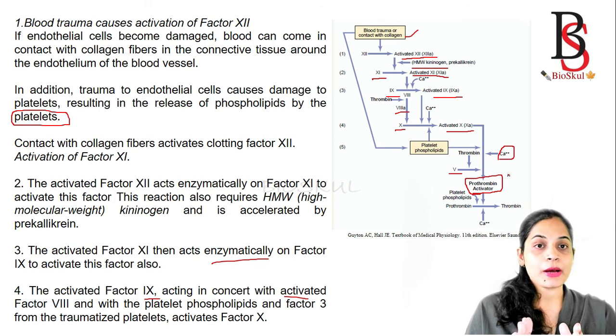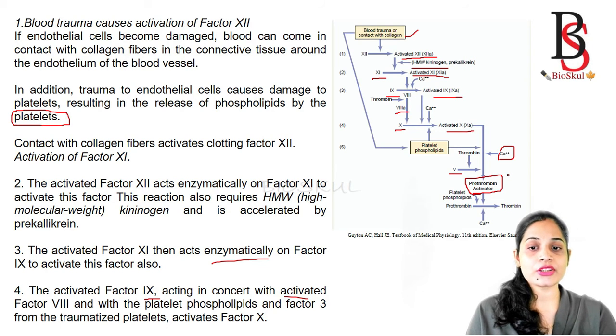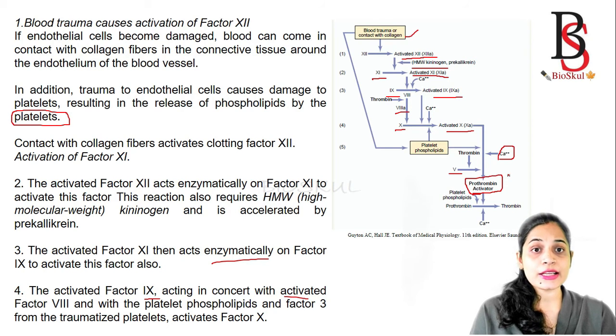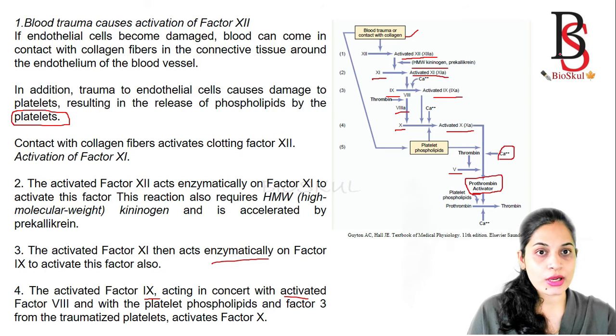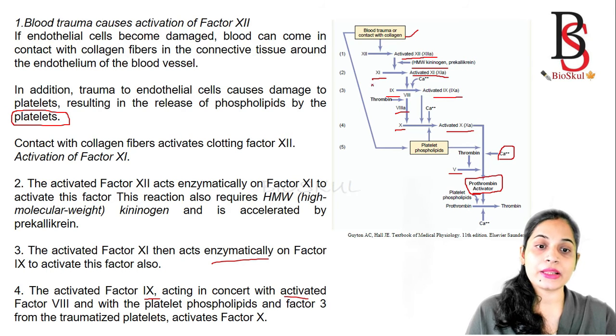So in the intrinsic pathway, what will happen if there is damage to the endothelial cells of the blood vessel? If the endothelial cell is damaged, then blood comes in contact with the collagen, which activates factor 12. Once factor 12 is activated, it activates factor 11 in the presence of high molecular weight kininogen. Then activated factor 11 activates factor 9.